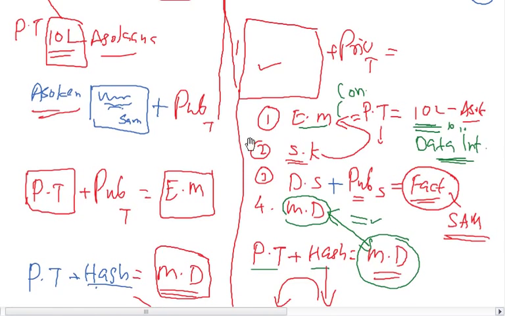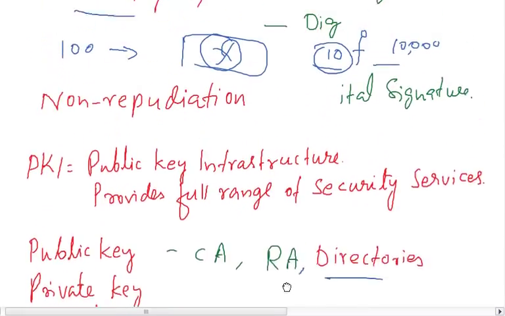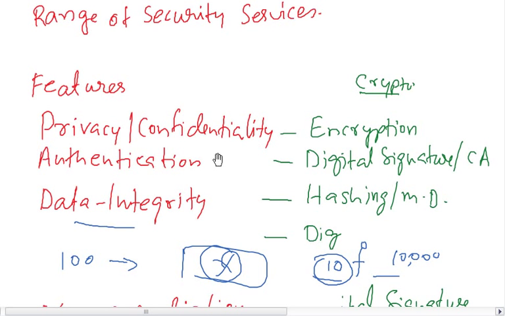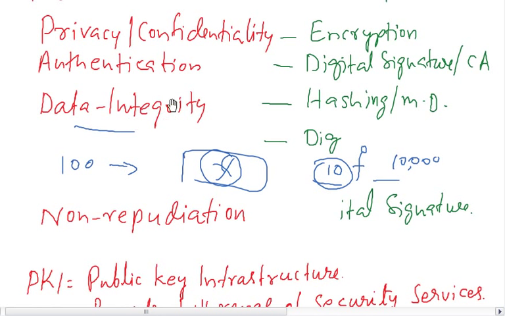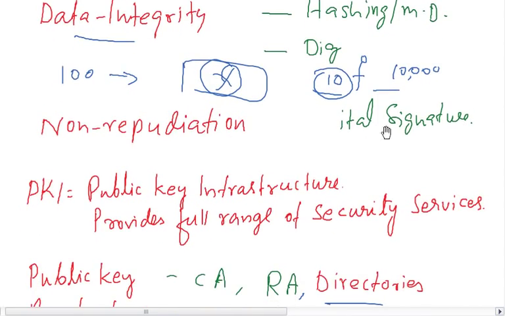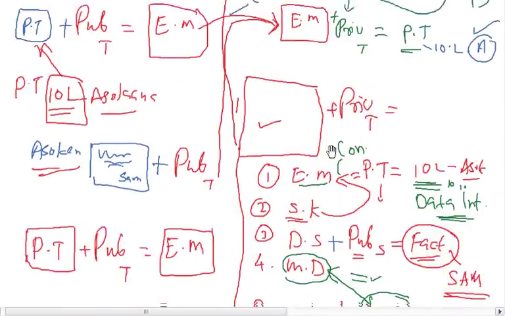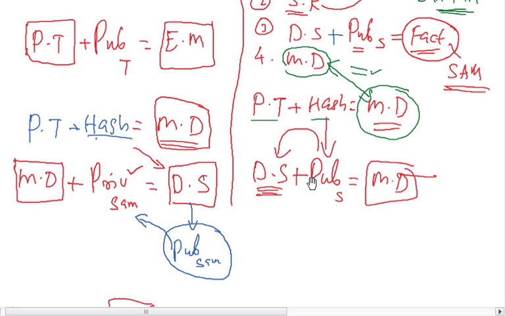So under public key cryptography, confidentiality is achieved by encryption, authentication is achieved by digital signature, data integrity is achieved by hashing, that is comparing the message digest, and non-repudiation is again achieved by the digital signature. This is the full range of security services given by the public key crypto system.